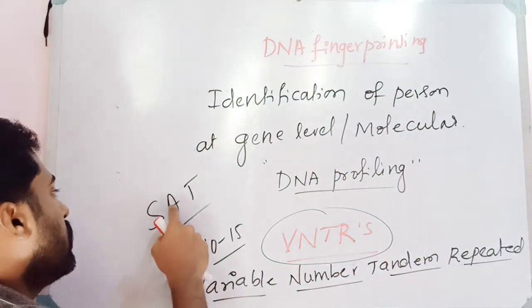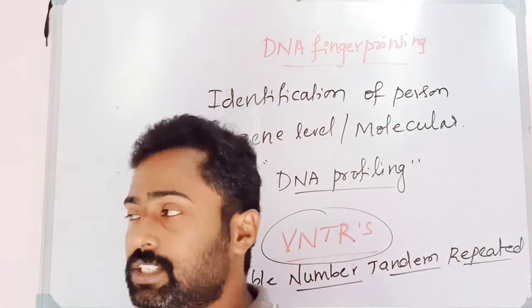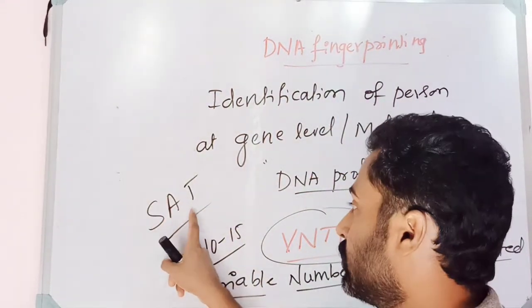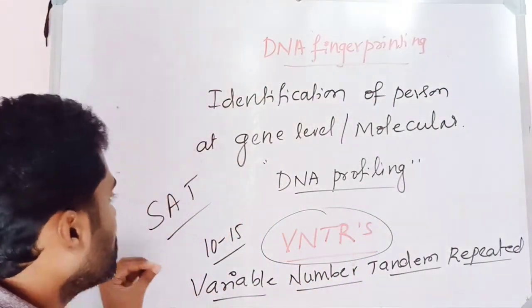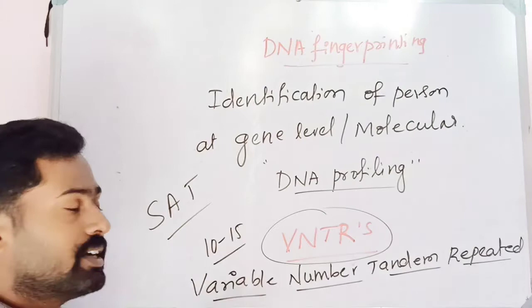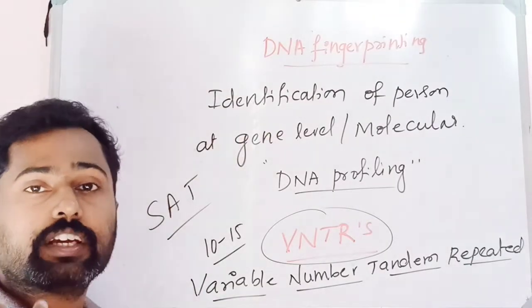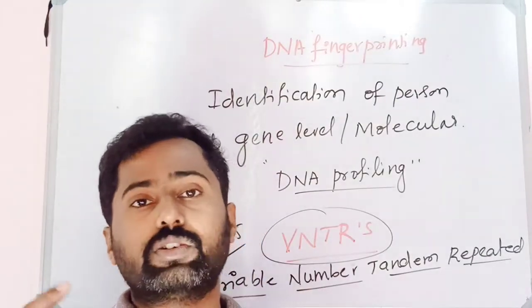That is cyanoacidothymidine, an unusual or special base which is found in that region. SAT stands for cyanoacidothymidine. These regions are also unique for a person, and they are the major regions. That is nothing but the VNTRs, which help in DNA fingerprinting or identification of a person at the molecular level, because they differ from one person to another person.